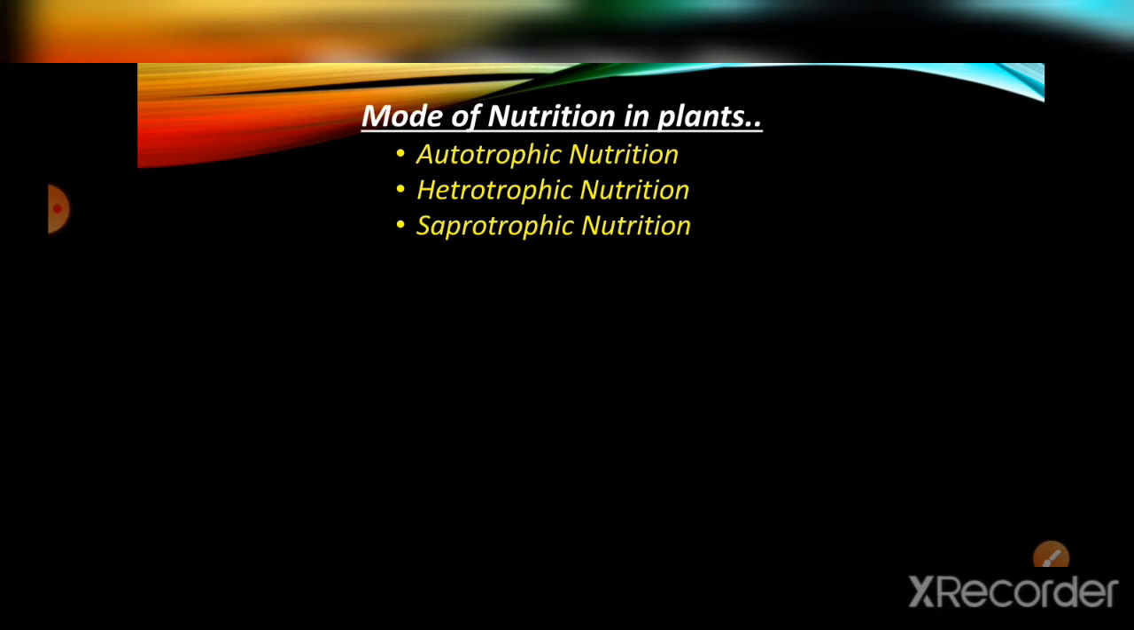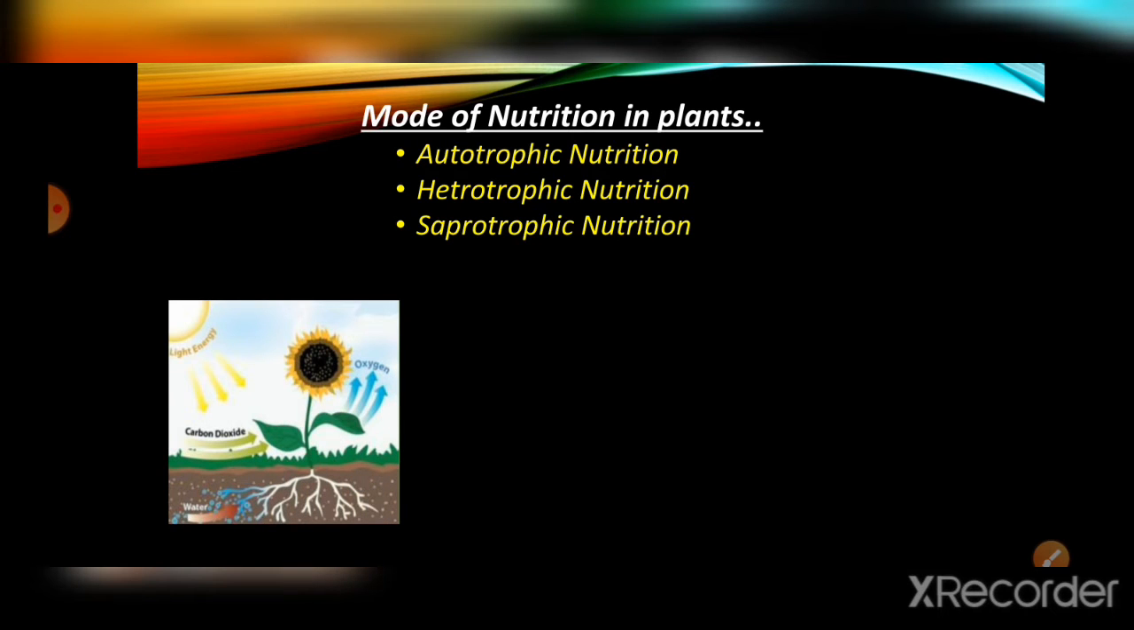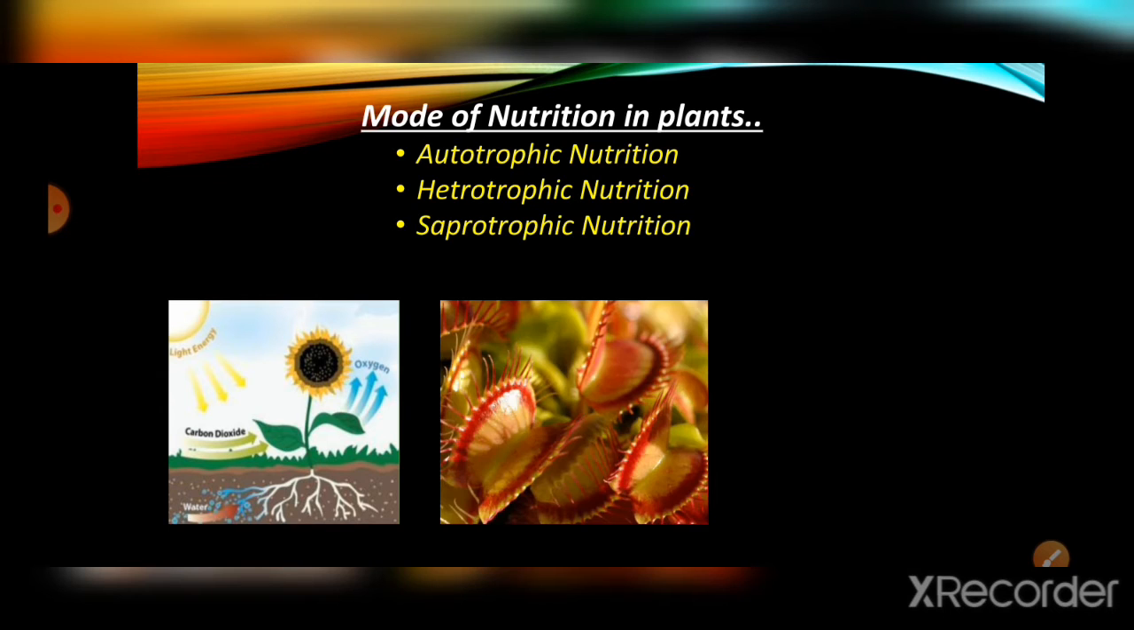So now we are going to see about mode of nutrition in plants. While we see about nutrition in plants, there are 3 modes of nutrition. One is autotrophic, which is commonly seen in plants, right? Autotrophic nutrition means the process of making food on its own. So plants have the ability to make their food on their own, right? So next, heterotrophic. It depends on some plants. There are some plants which are green in color, but also depend on other animals, small insects, such as insectivorous plants. So these are known as heterotrophic plants.